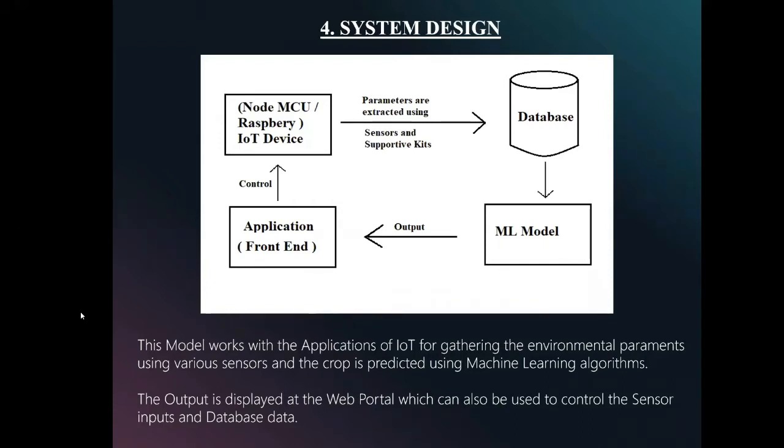The crop is predicted using machine learning algorithms. Various machine learning algorithms are used to predict the crop. The output is displayed at the web portal, which can also be used to control the sensor inputs and database data.